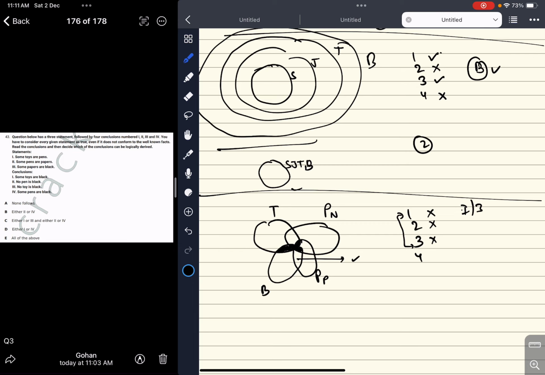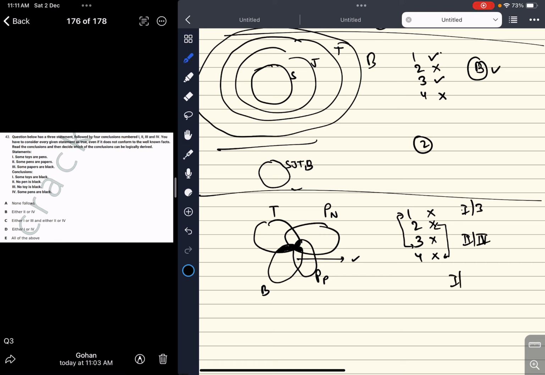Now the last one: some pens are black. Again, this is that region and that is shaded, so we aren't sure. Now look at option 2 and 4. No pen is black, some pen is black. Again, individually they are wrong, no doubt. But when we consider them in pairs, because we have the conclusions in pairs, either 2 or 4 will be correct for sure.